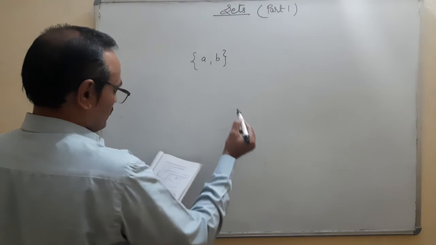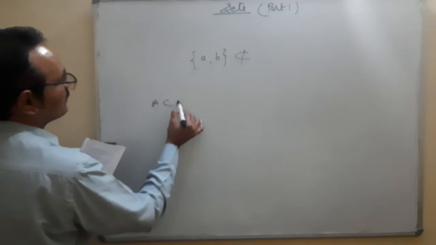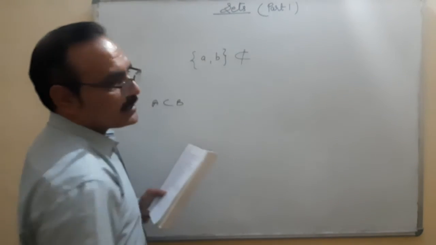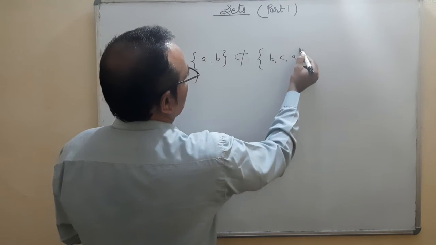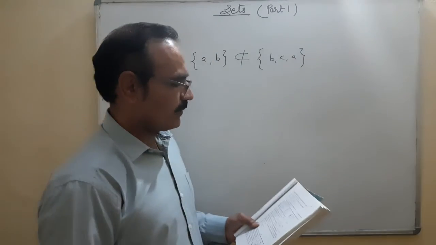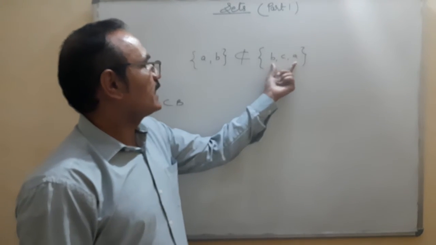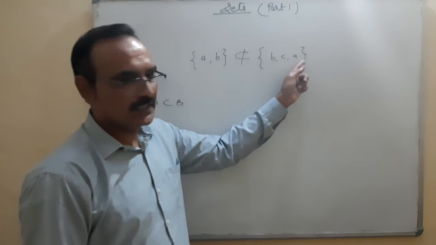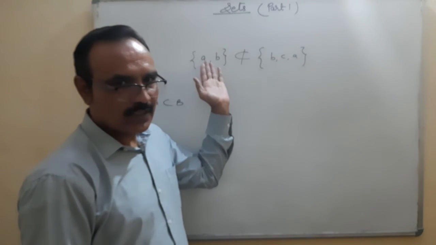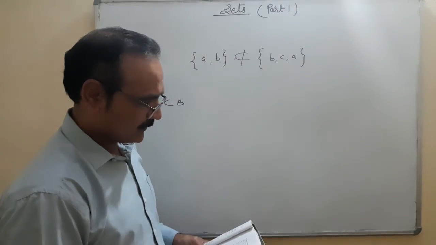This symbol is actually the symbol of subset. A is a subset of B. This is not a subset of it. Okay. So is {a, b} not a subset of {b, c, a}, true or false? You can see the elements: this is a set having 2 elements, a and b. The other set has elements a, b, c. So that means {a, b} is a subset of {b, c, a}, because all elements of this set are also elements of that set. So the statement is false, it is not true. Okay.